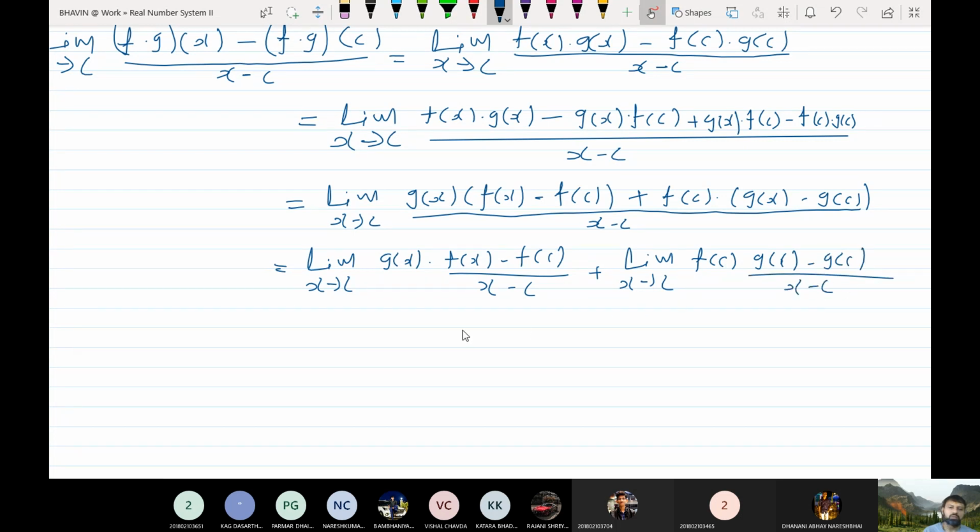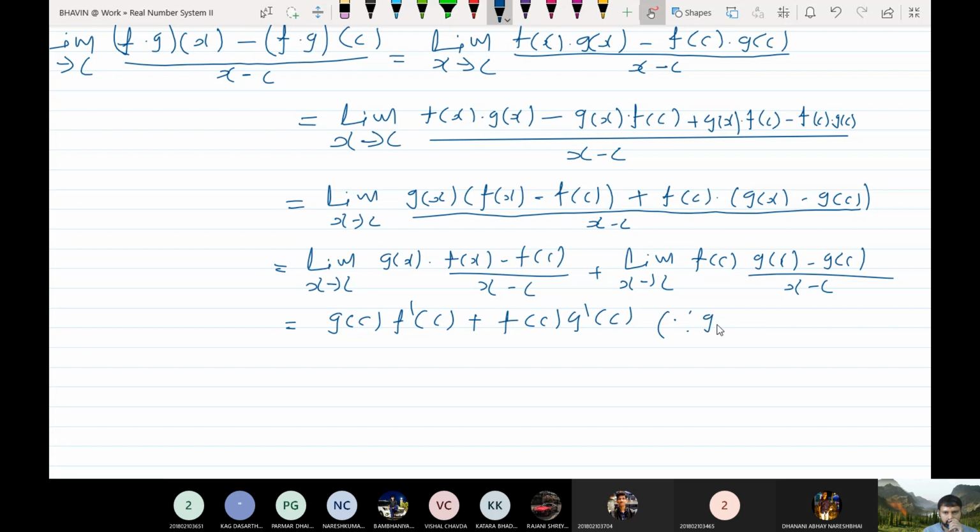Now this is a constant term, free from x, so you can take it outside of this limit. Now apply algebra of limits again and use continuity of g(x). As x tends to c, g(x) equals g(c), and this is nothing but f dash c into g(c) plus f(c) into g dash c.